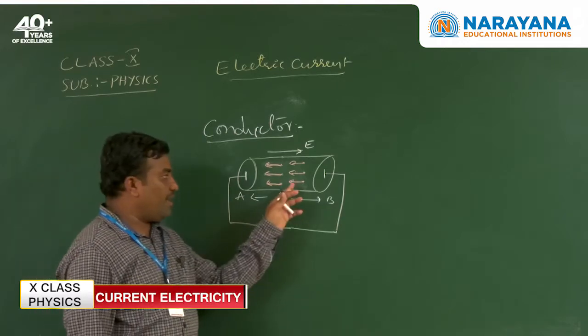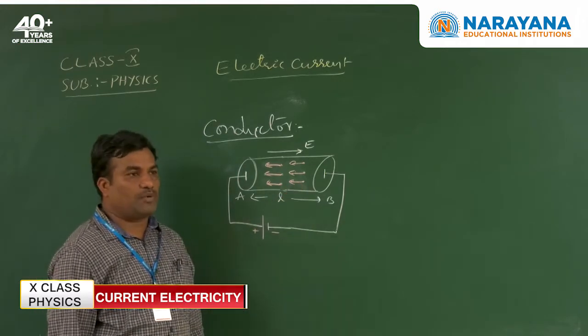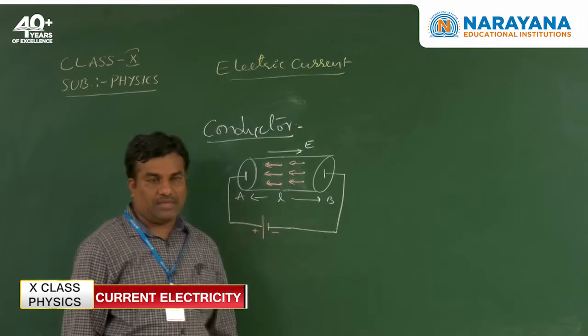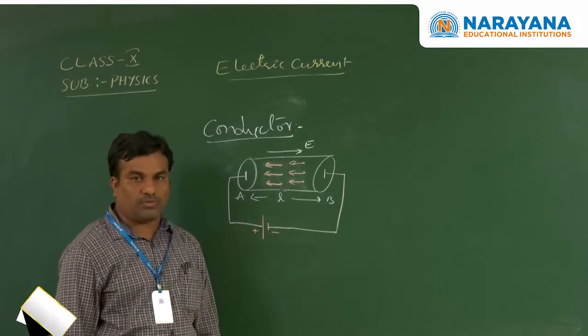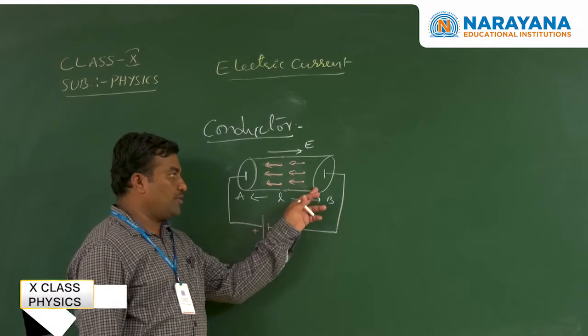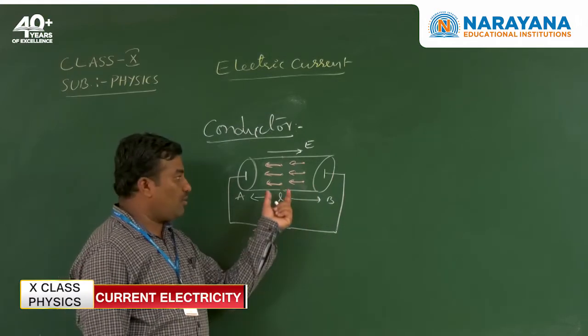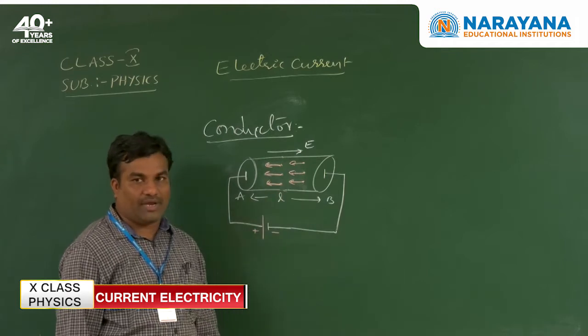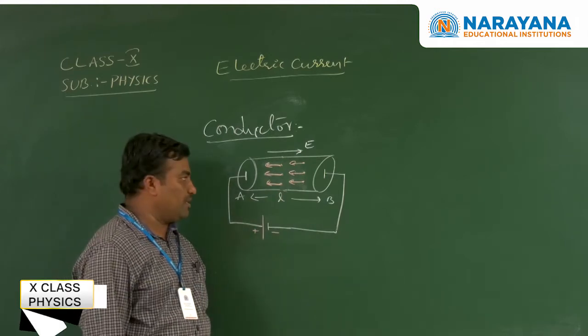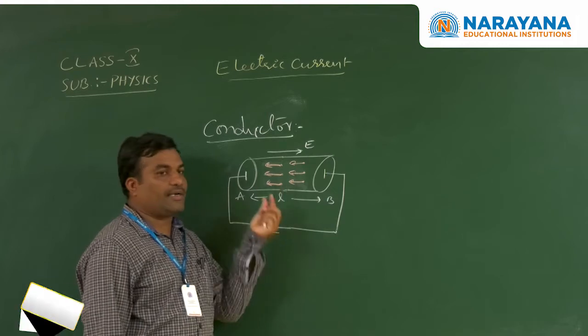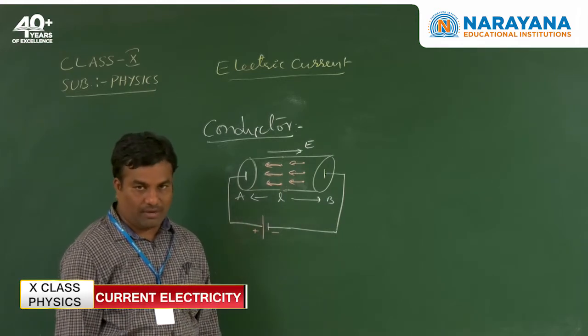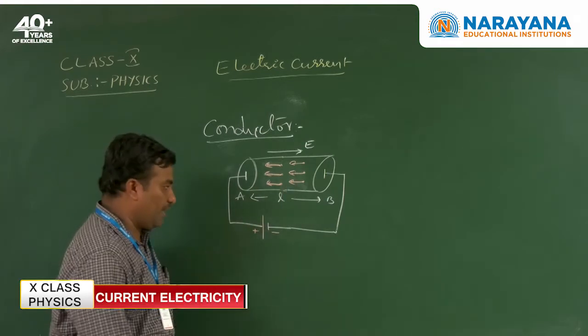So here, energy transformation is mainly the responsibility of electrons. Electrons are responsible for traveling from one point to another point and for energy transformation. The order of motion of electrons is called electric current.